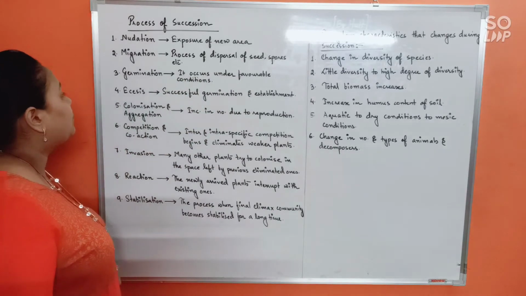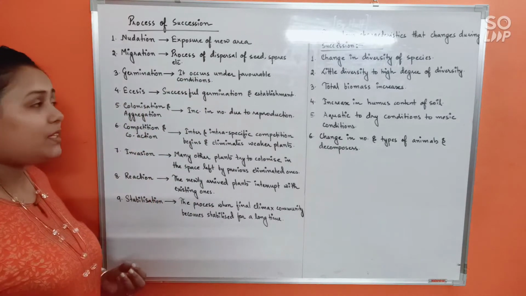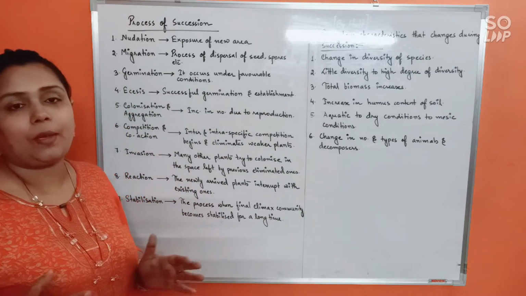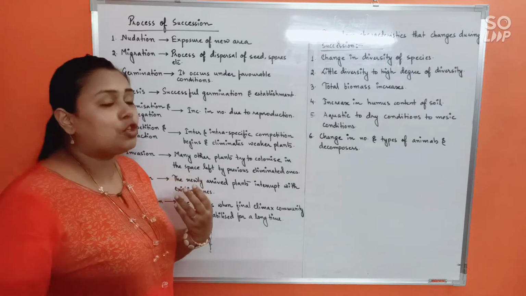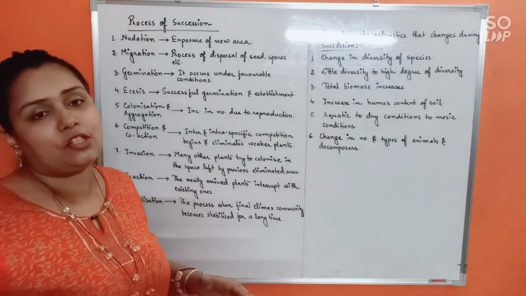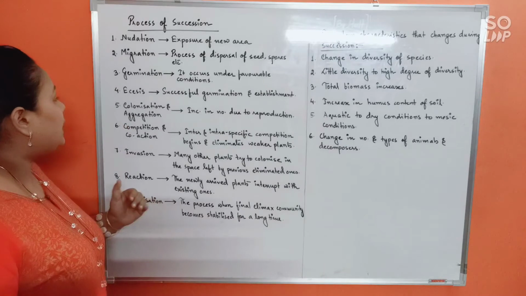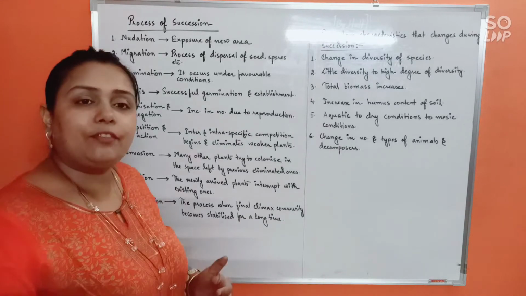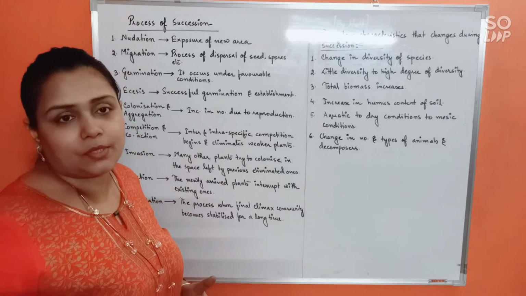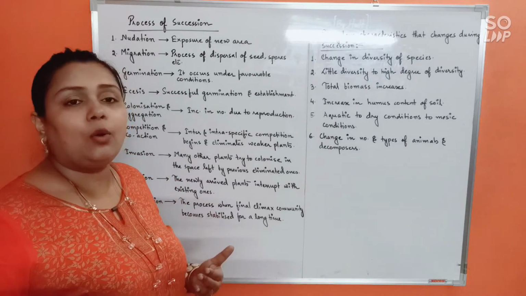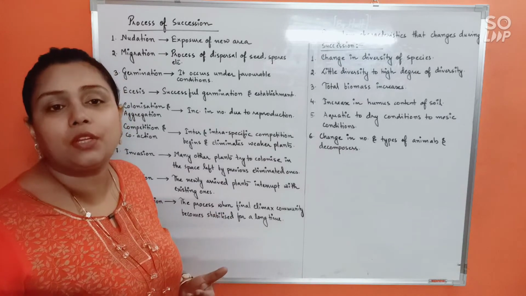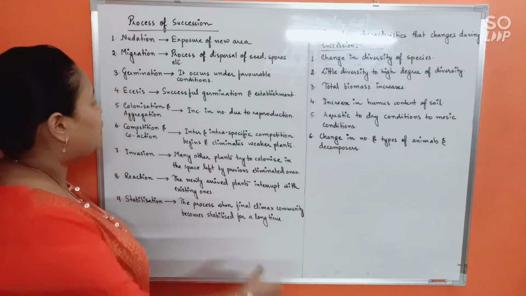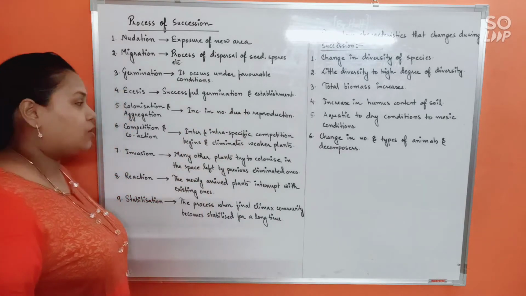Okay. This means the successful germination and establishment of those seeds. Whatever seeds or propagules have been brought, they should be able to germinate and also successfully establish themselves in the new area. Next, colonization and aggregation. Colonization and aggregation means after they have successfully established themselves in the new area, they would now, under favorable conditions, start to reproduce so that their number will keep on increasing over time. So, increase in number due to reproduction.